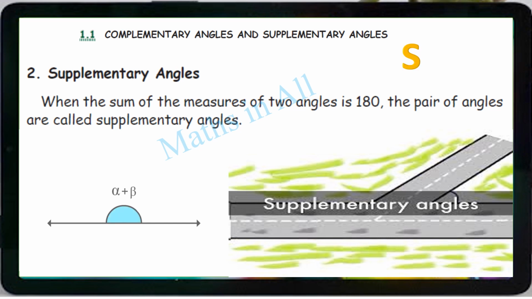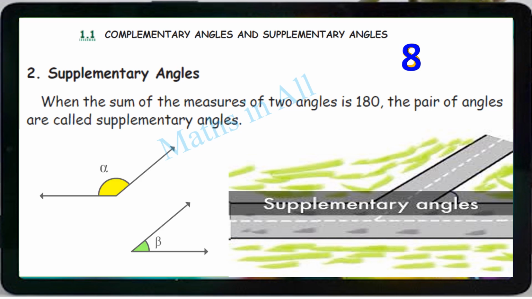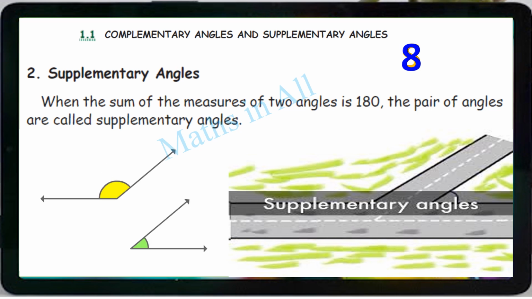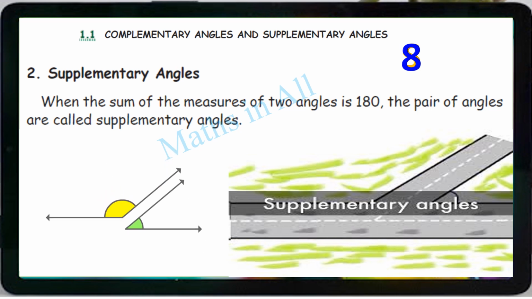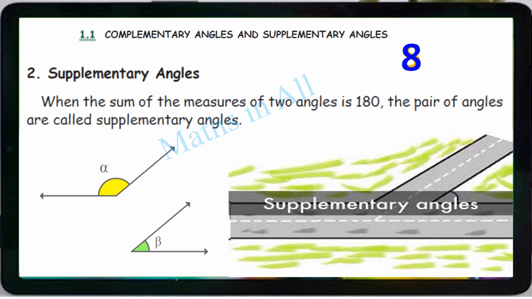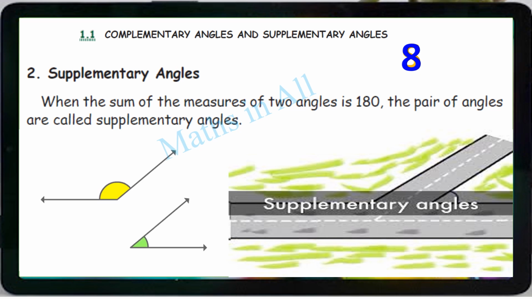Fine. Here how to keep in mind? So S for supplementary, in S itself we write 8, right? Like this, isn't it? So from that we can understand. So from this we get a clue. In S itself we put 8, so 180. Clear ma? So from this only we are going to do all the sums. Just to keep in mind.